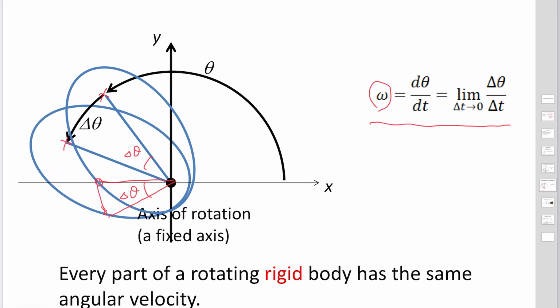In this situation, I define the instantaneous angular velocity by taking delta t approaching 0. So by using the definition of the average angular velocity, we could introduce the instantaneous angular velocity. And the instantaneous angular velocity is the same for every point inside our rigid body.